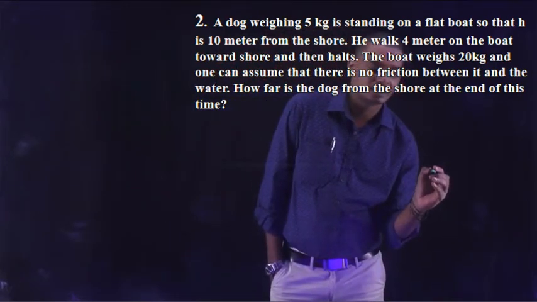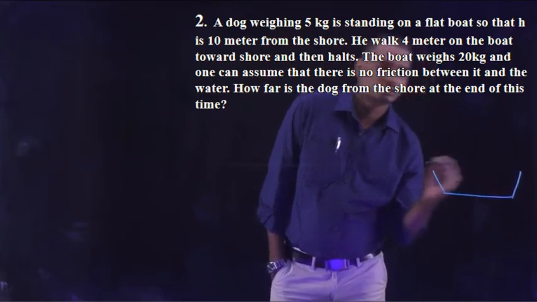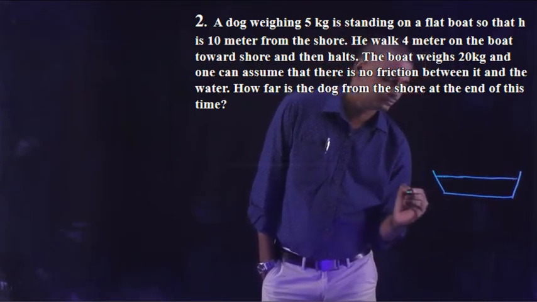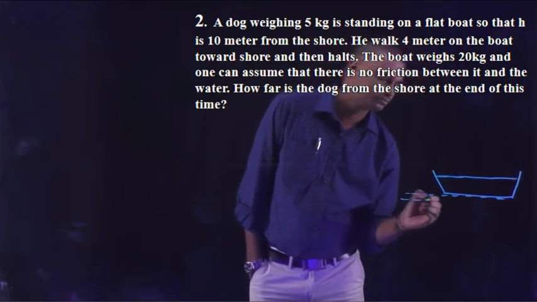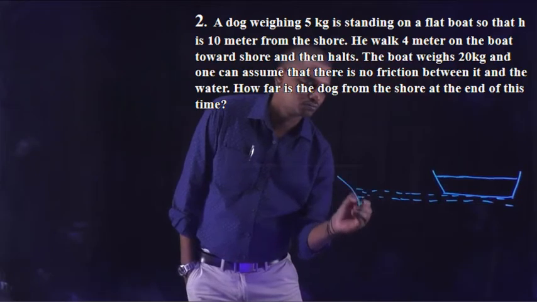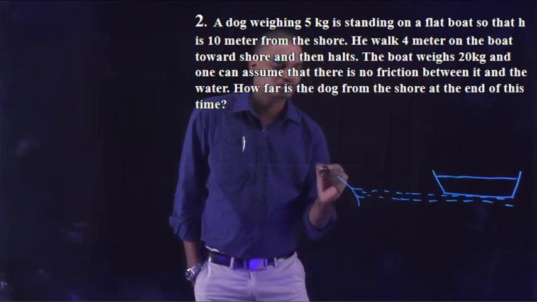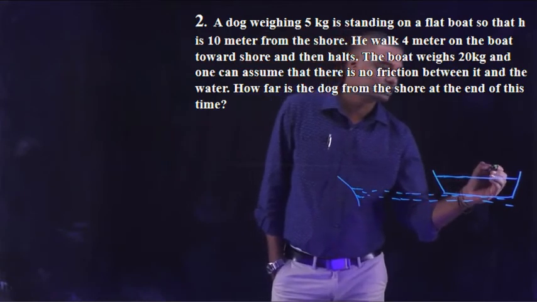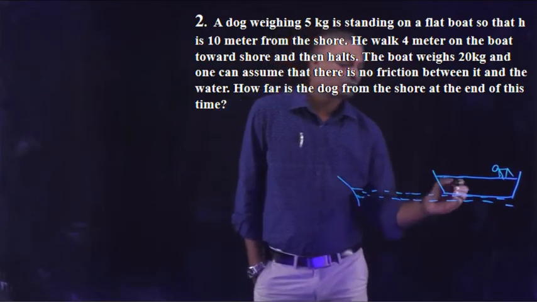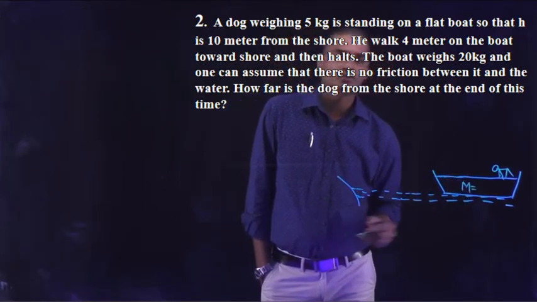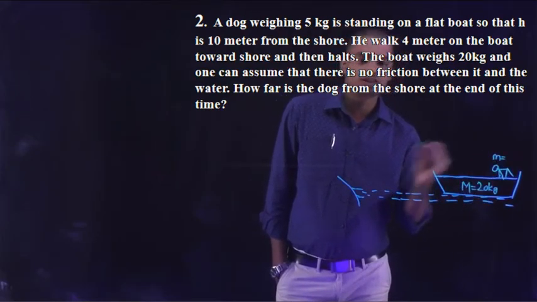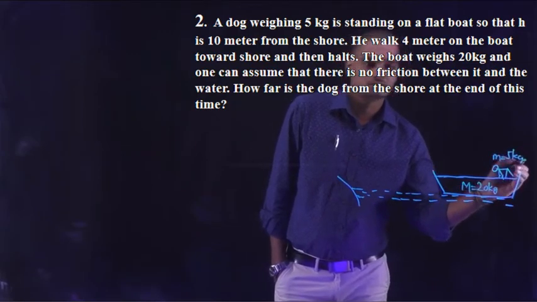Okay, so from this question, let us consider the diagram. So consider it as a boat, and this is the shore, on which a dog is present. So here the mass of the boat, let it be capital M, is given as 20 kgs, and the mass of the dog, let it be small m, is given as 5 kgs, right?